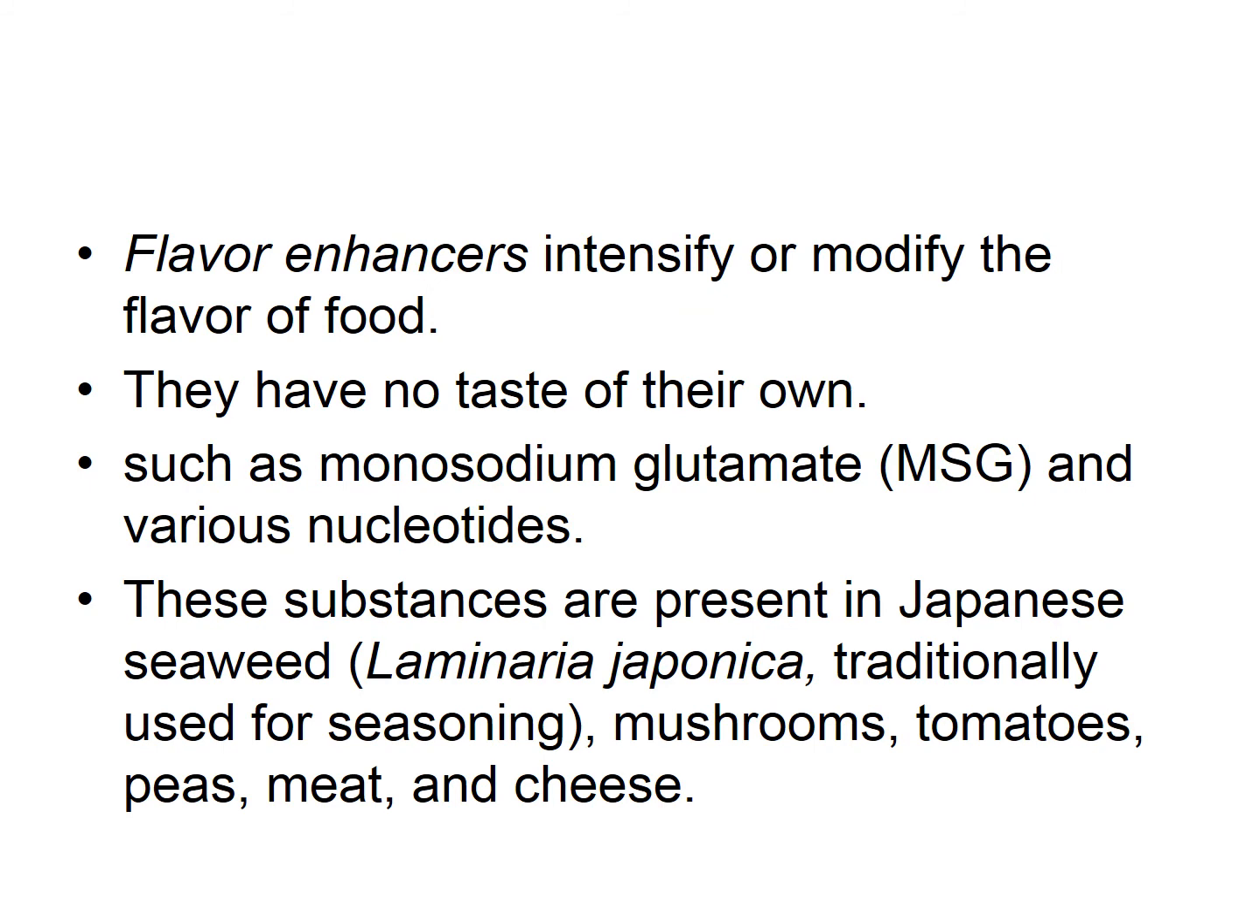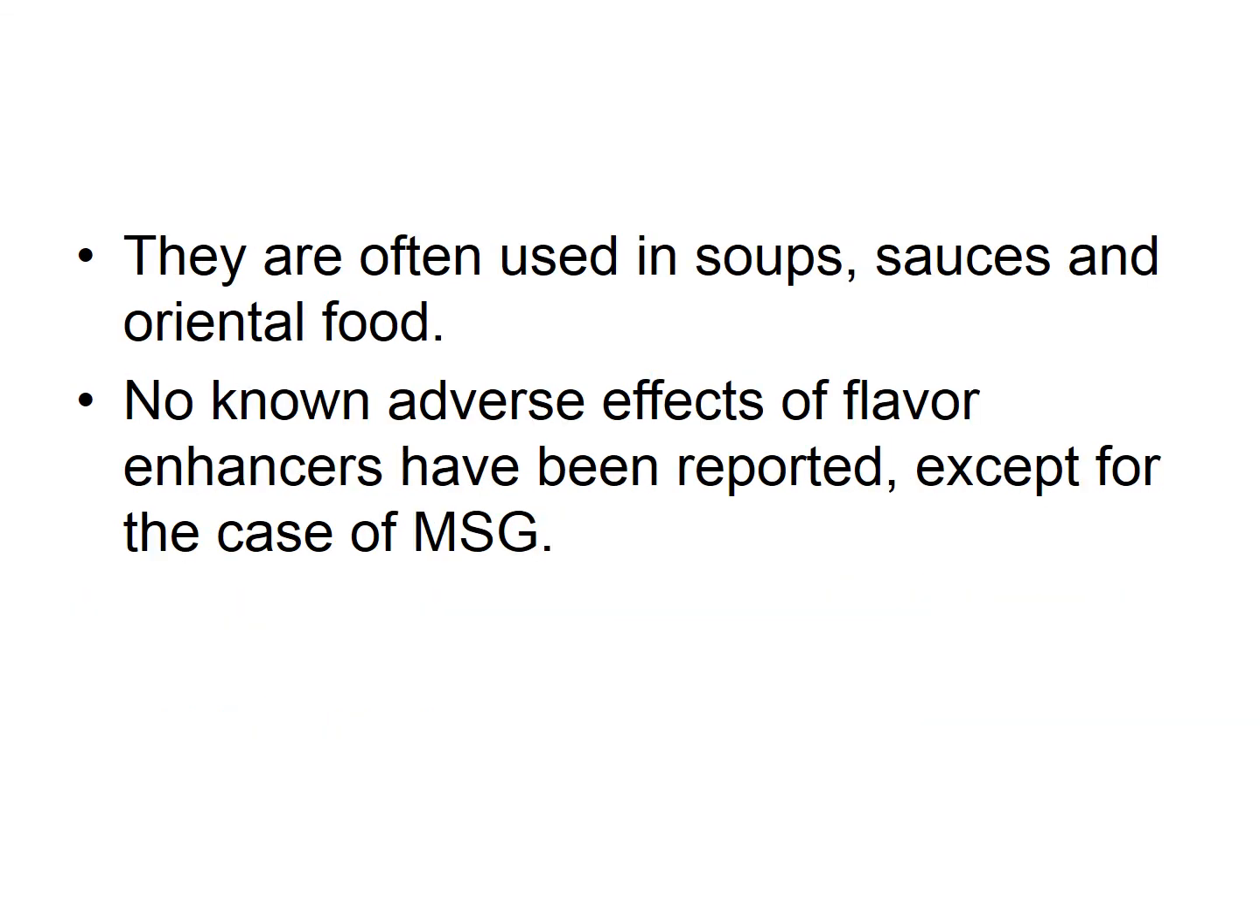Flavor enhancers intensify or modify the flavor or taste. As a food chemist, you should know which is used as the flavoring agent and which is used as the flavor additive. They have no taste of their own. For example, monosodium glutamate, that is MSG, and the various nucleotides. These substances are present in Japanese seaweed, Laminaria japonica. Traditionally, it is used for seasoning mushrooms, tomatoes, peas, meat, and cheese. They are often used in soups, sauces, and oriental food.